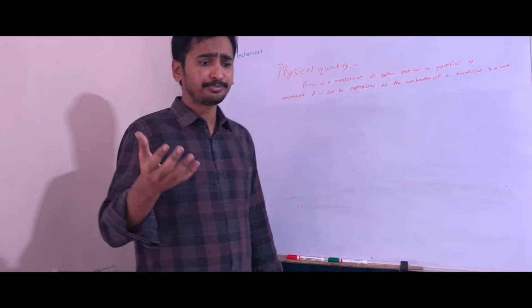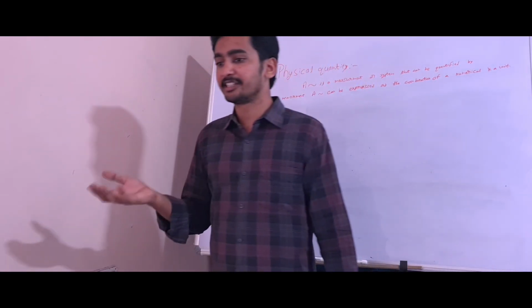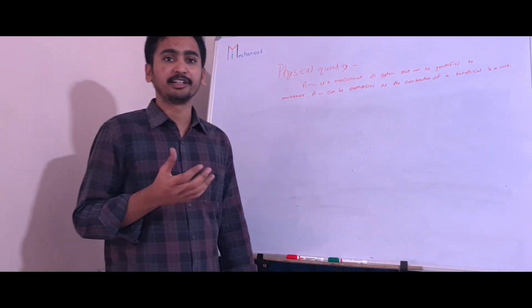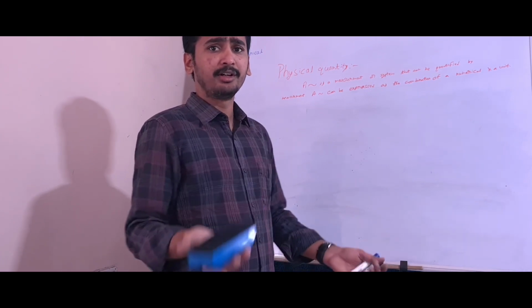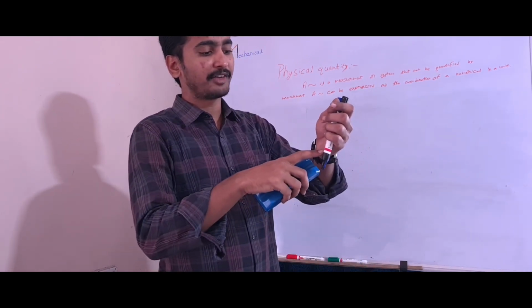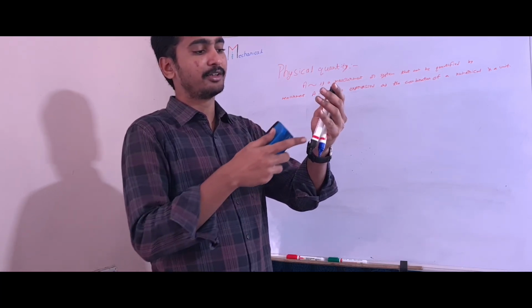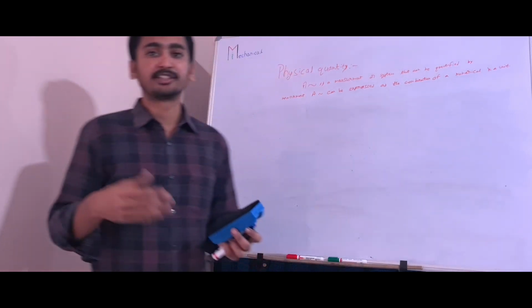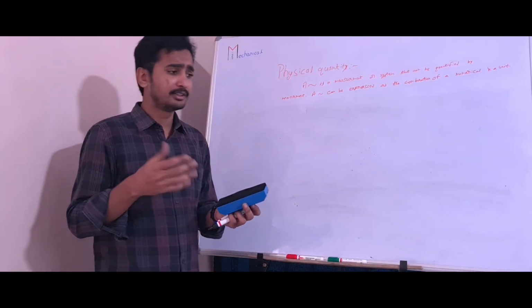Likewise, we can say in a gas cylinder how much pressure that gas cylinder is having, what is the temperature of the gas cylinder, what is the volume of that gas cylinder, or what is the mass of this tester, how much liquid ink these pens are having. We can see that they will give 1.5 ml or 2 ml. These are physical quantities. By physical quantities, we can say how much it is having, all those things.